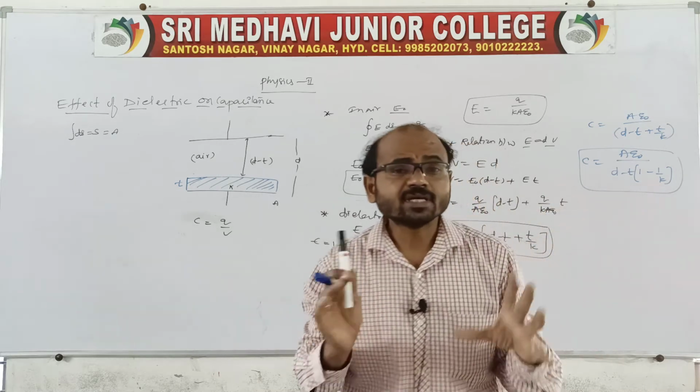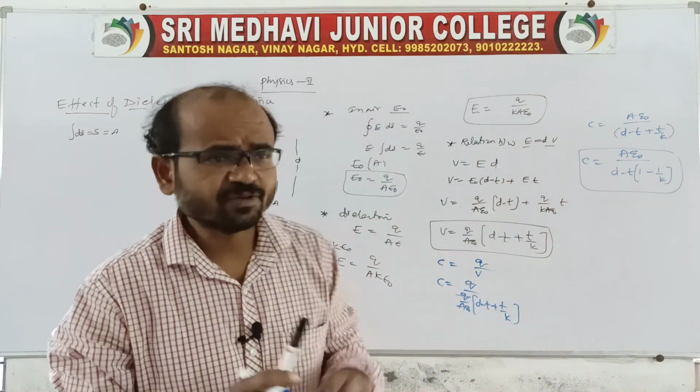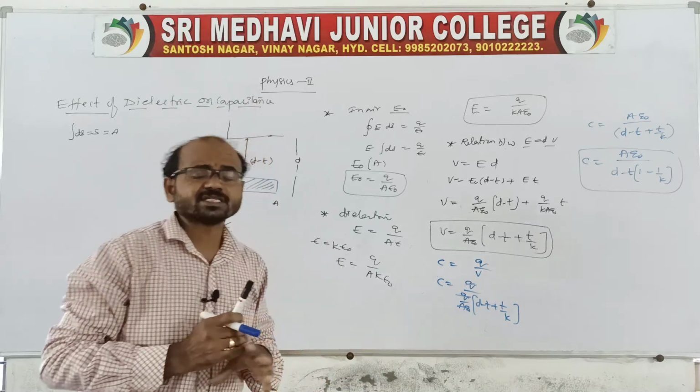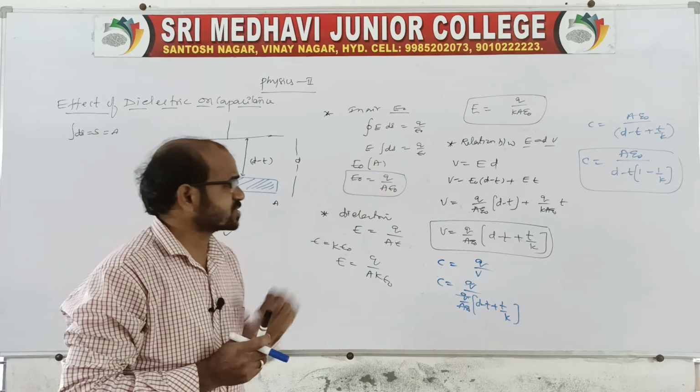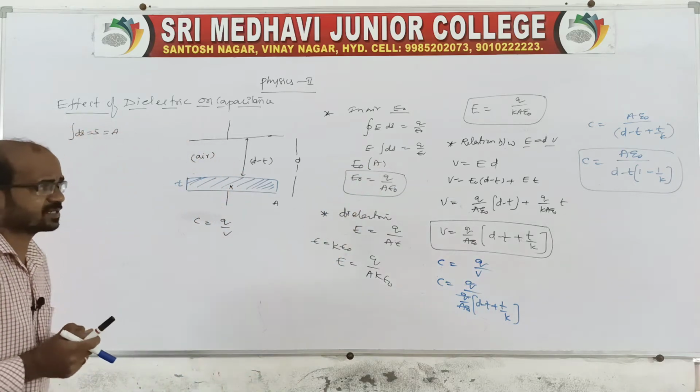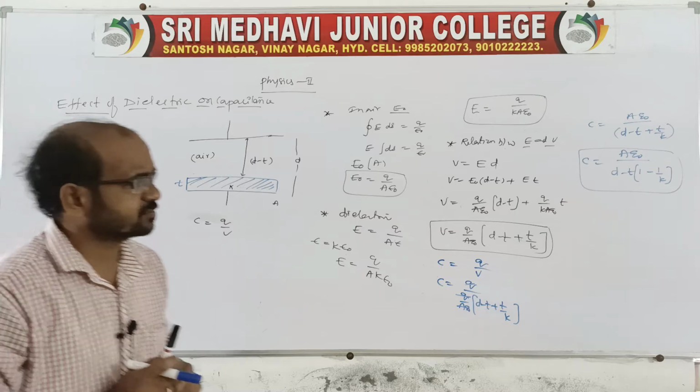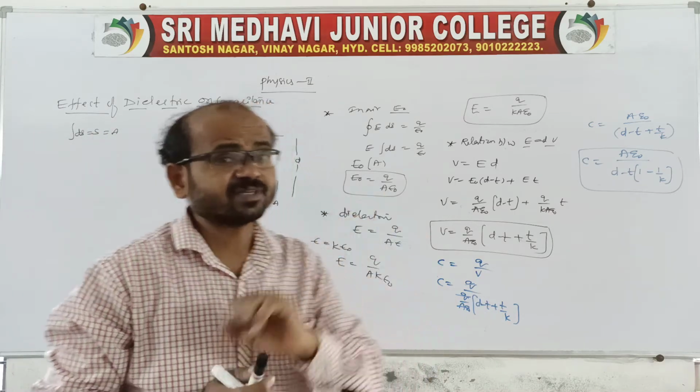So this is when it is partially introduced. When fully introduced, we can say C is equal to K C naught, it increases. When it is partially introduced, the capacitance will be C is equal to A epsilon naught by D minus T into 1 minus 1 by K. It is the effect of the dielectric constant.